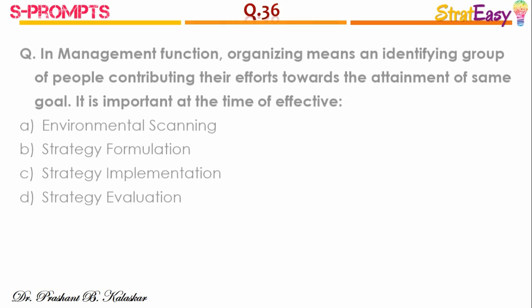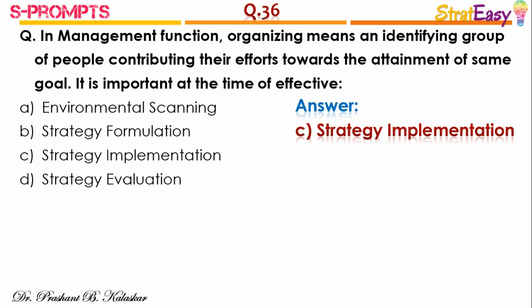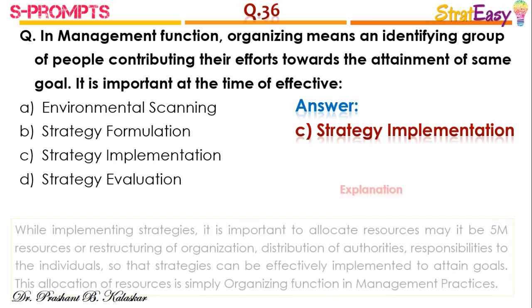Question number 36. In management function, organizing means identifying a group of people contributing their efforts towards the attainment of the same goal. It is important at the time of effective, the right answer is option C, strategy implementation.